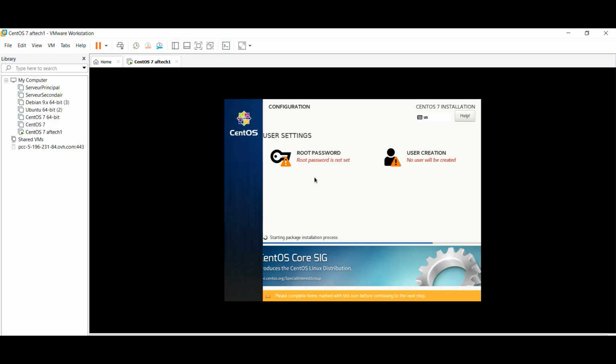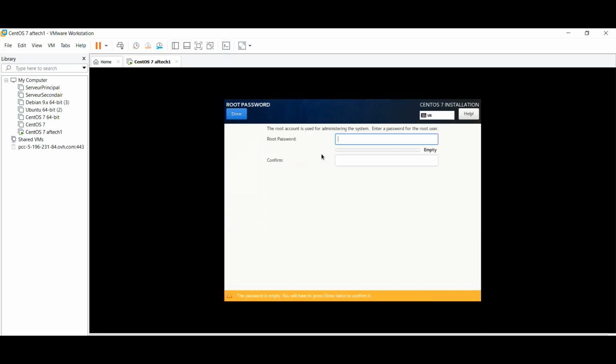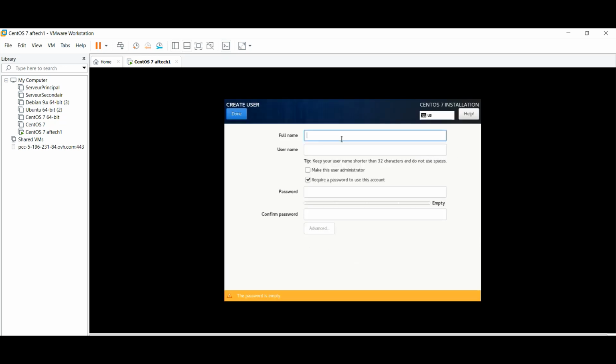In this screen, we will be asked to set up the root and user details. Root password, I choose a root password. Done. And user. Password. Done.